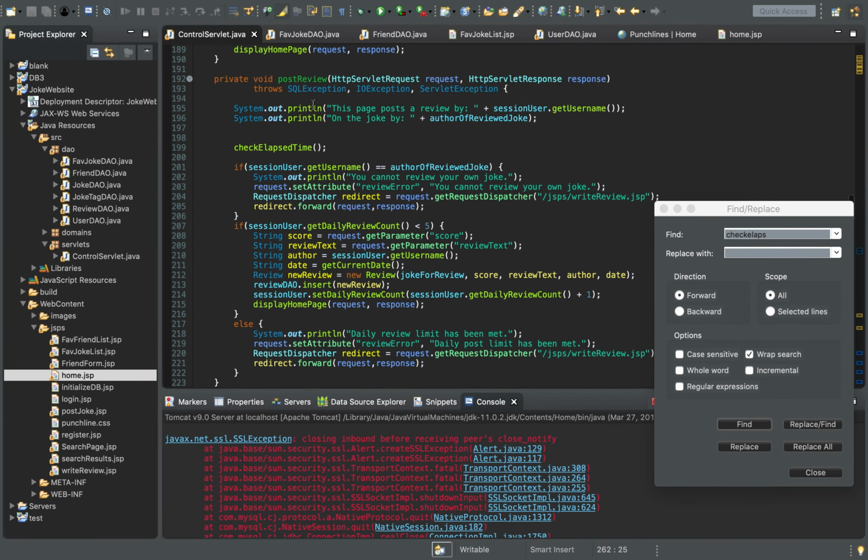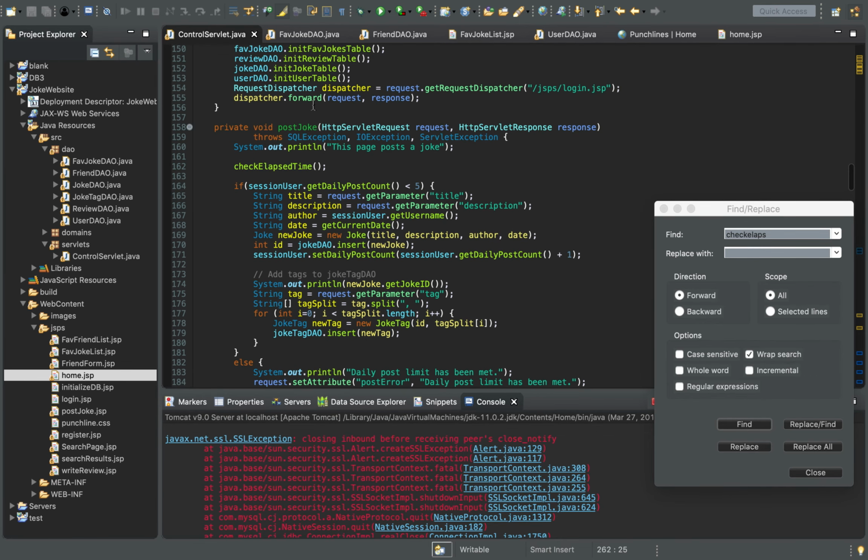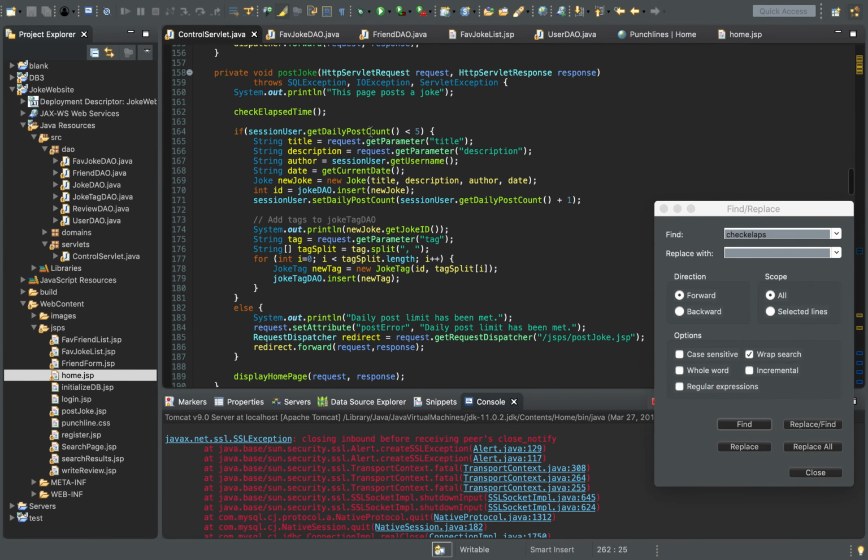So once it checks time in the post joke, if the user's allowed to post the joke, so they haven't posted 5 jokes in a day, it gets all the parameters that the user types in from the post joke page. Author is going to be equal to the session user, whoever's logged in at the time. And we initialize that when the user logs in. So once somebody logs in, we assign the session user based on whatever username was entered. And then date gets the current date. I actually wrote a function for that too.